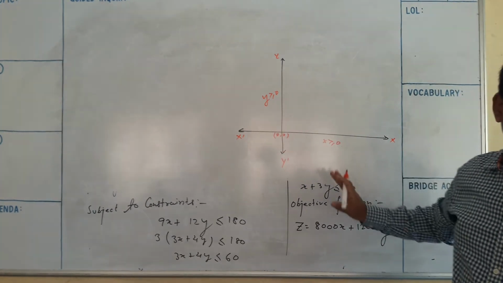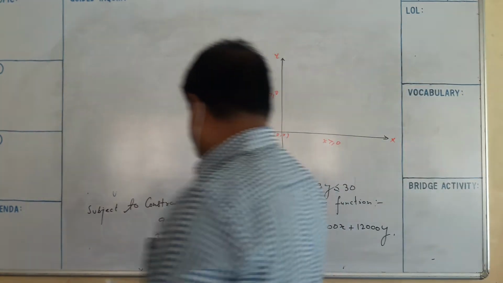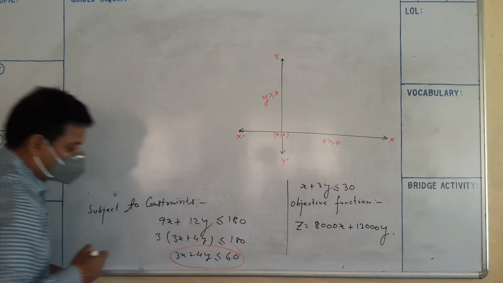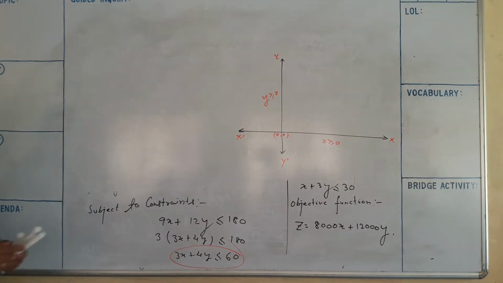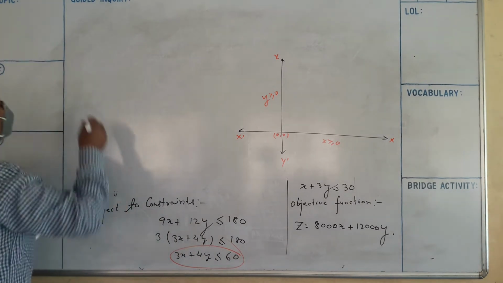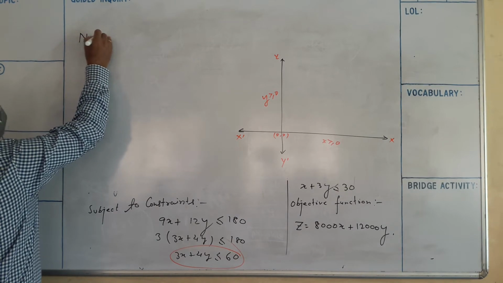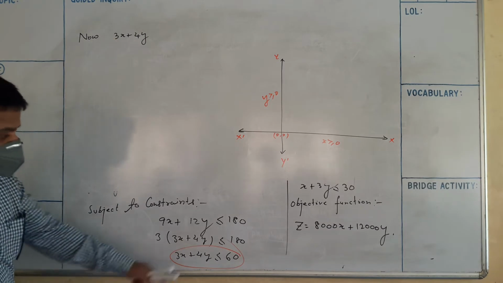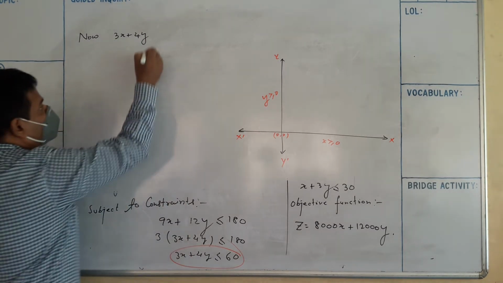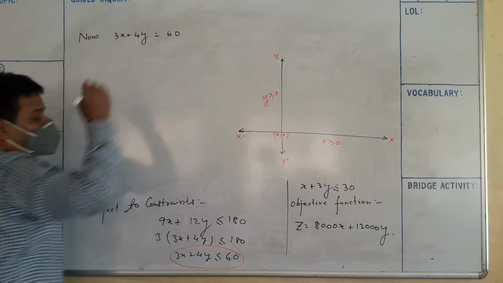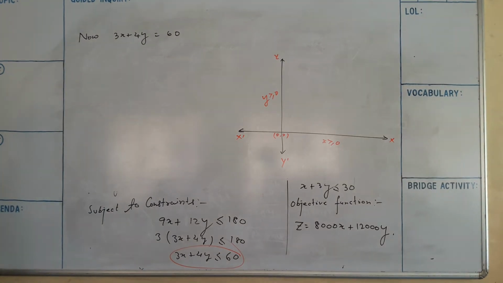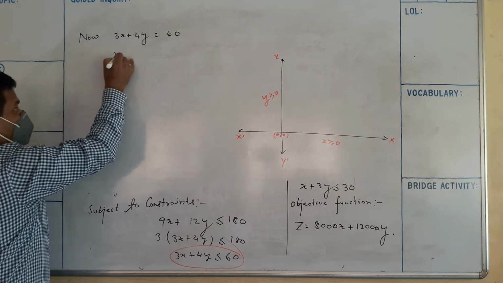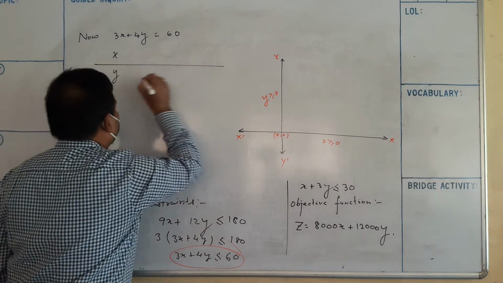Now you have to draw the graph of 3X plus 4Y equal to 60. Find the x-intercept and y-intercept.